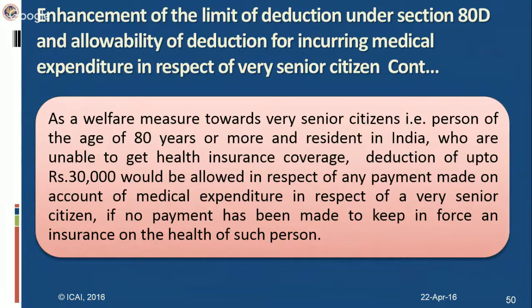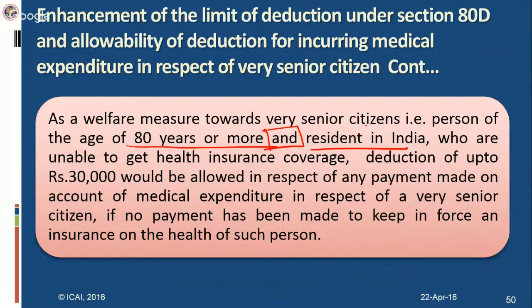Now, there is another move taken by the government as a welfare measure towards very senior citizens. What happens if the person is a very senior citizen? The insurance companies hesitate to provide medical insurance in respect of those persons. To provide a benefit to those individuals who are of the age of 80 years or more, plus they should be resident in India.